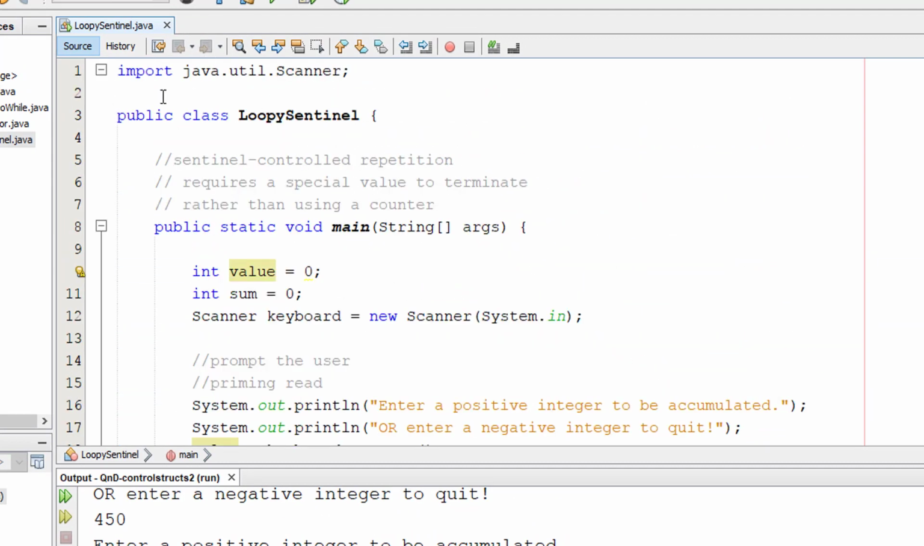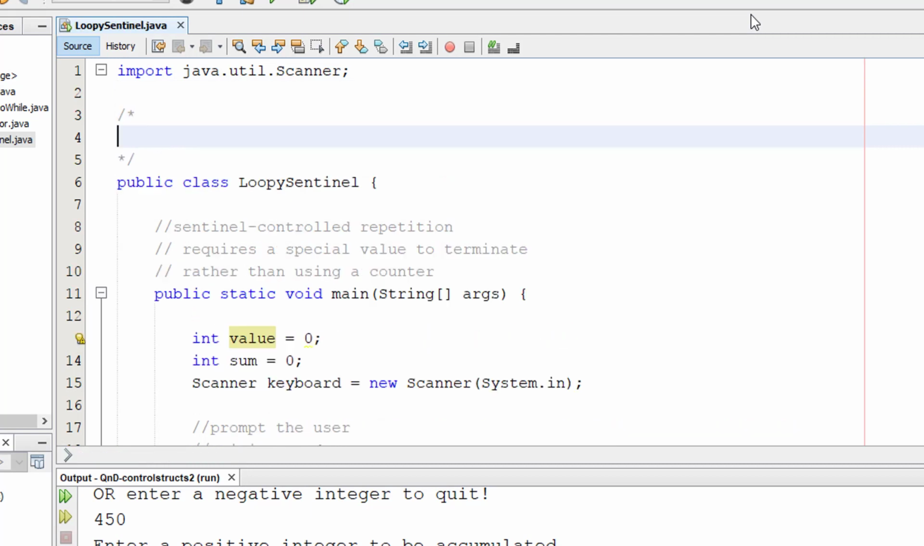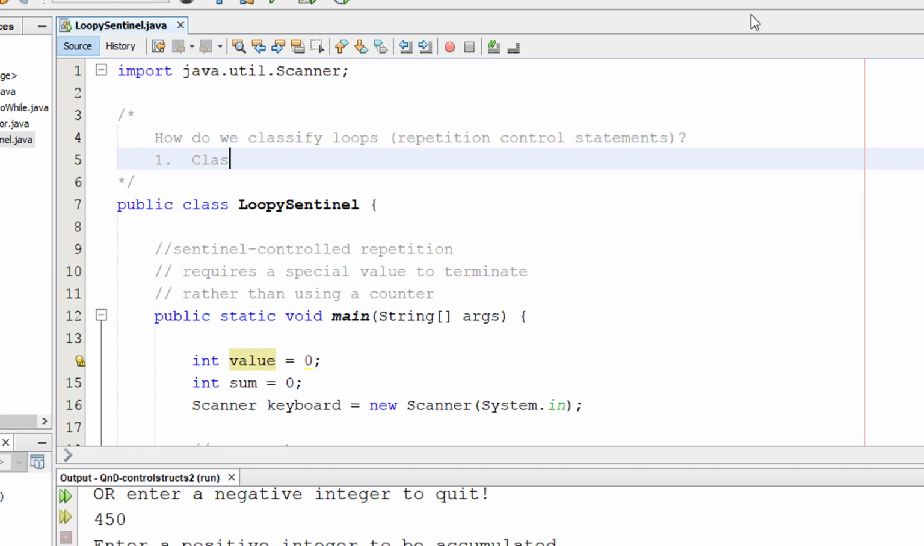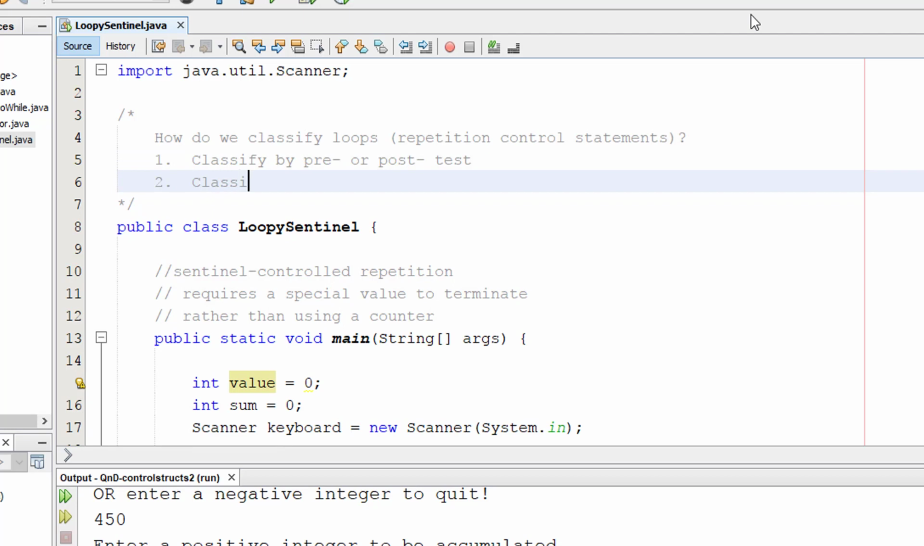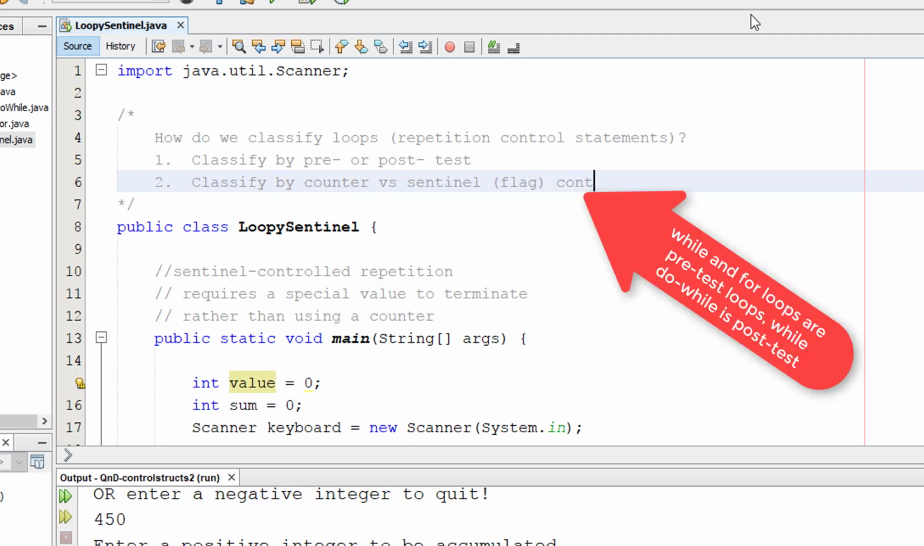So let's think again about how we classify loops, repetition control statements. You can classify them by pre-test or post-test, or you can classify them by counter versus sentinel, also called flag-controlled repetition. These are just different ways that we can describe what's going on with these different mechanisms.